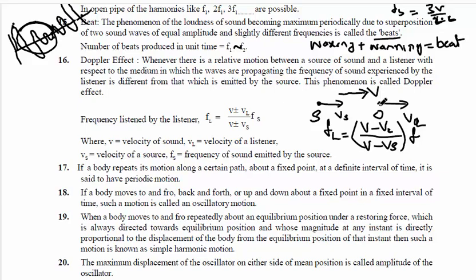Now it is given as plus or minus. How do we take the signs? If Vs is along V, it is taken as positive. If VL is along V, it is also taken as positive. If Vs is opposite to V, Vs is taken as negative. If VL is opposite to V, VL is taken as negative.